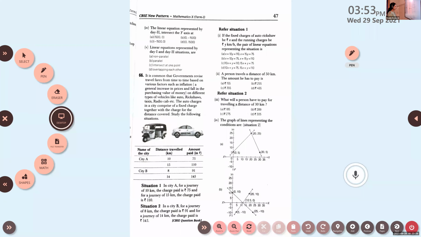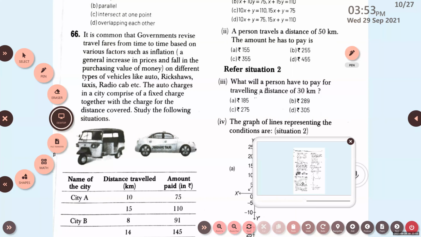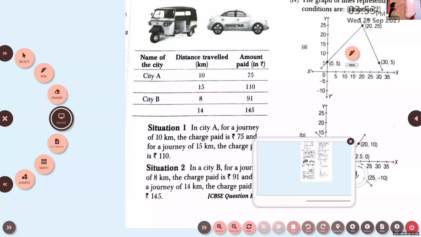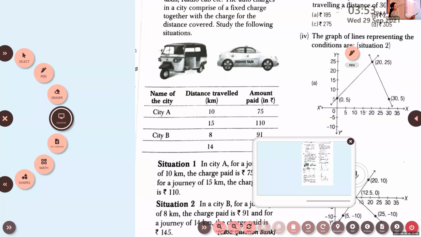Okay, look at these questions, children. A few questions I want to discuss with you. Listen, linear equations. Look at this question, children. Listen, an auto fare question. A situation is given here.